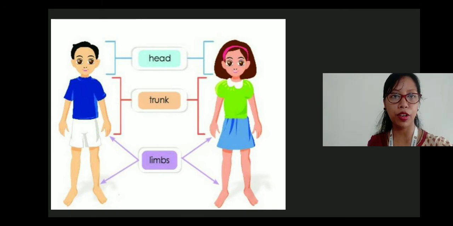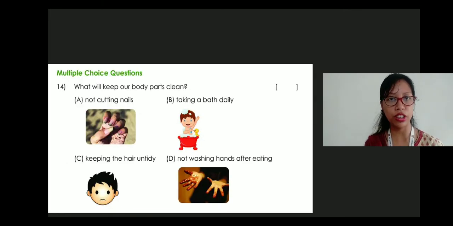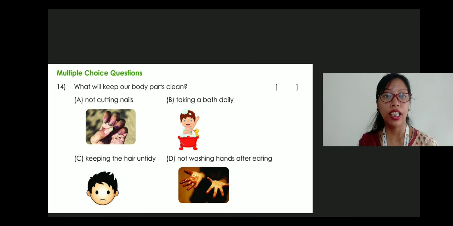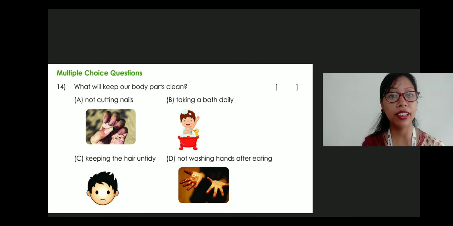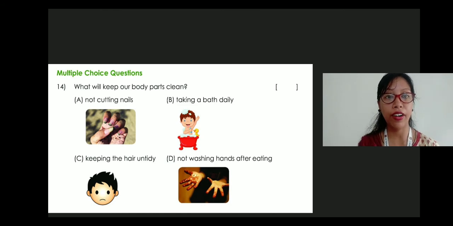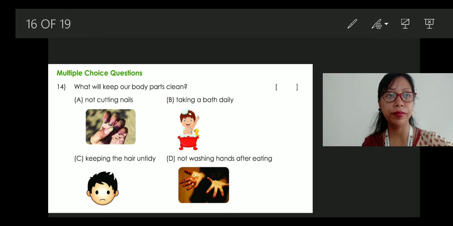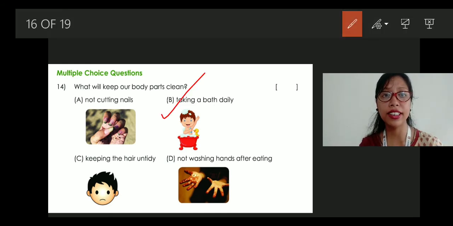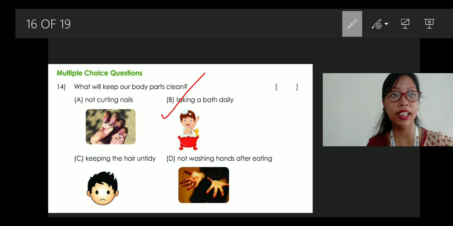Now let's move towards the next one, multiple choice question. What will keep our body parts clean? A. Not cutting nails. B. Taking a bath daily. C. Keeping the hair untidy. D. Not washing hands after eating. So which will be the correct one? The correct one is taking a bath daily, because taking a bath daily will keep our body parts clean.